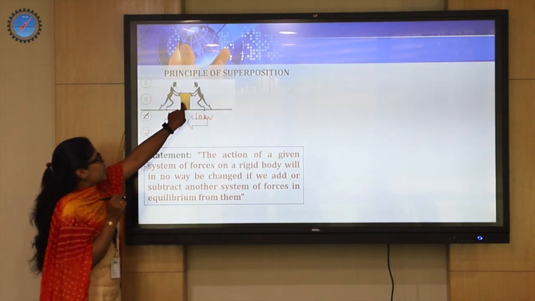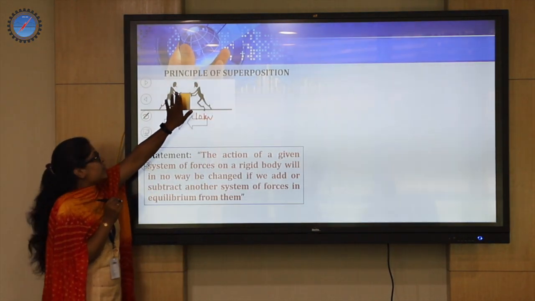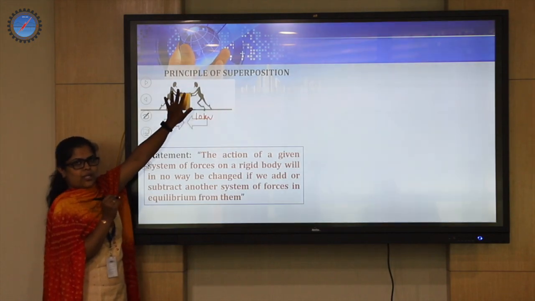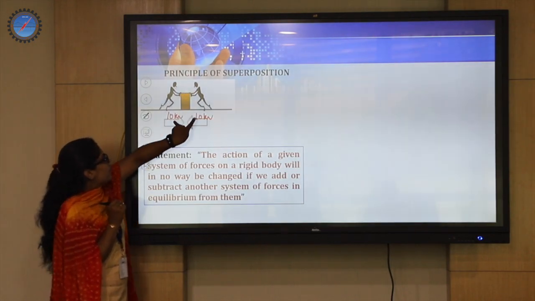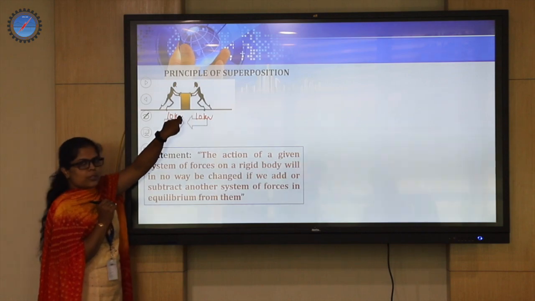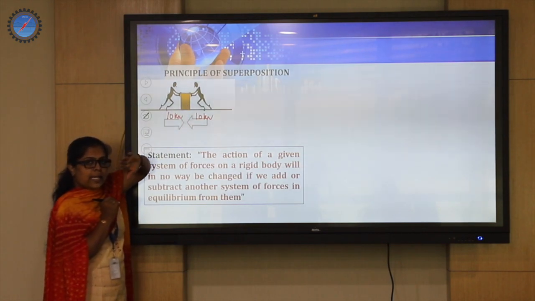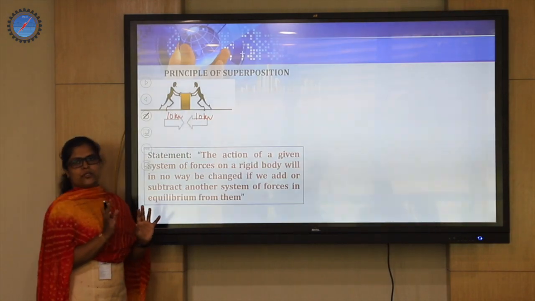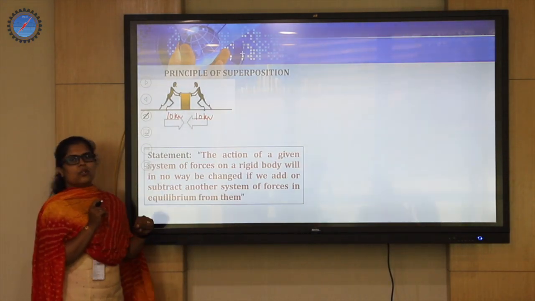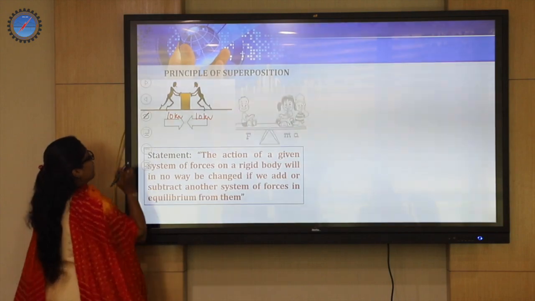So what is the location of this object now? The location of the object remains unchanged. That means these two sets of forces which are in equilibrium act on a body, and the net effect on the object remains unchanged. That is called the principle of superposition of forces.